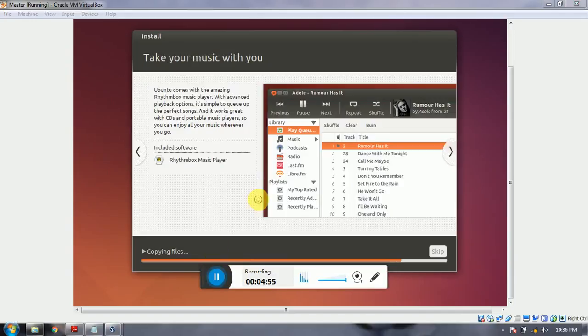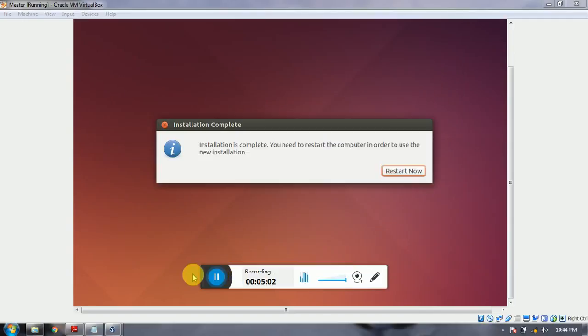It is installing. It will take some time, around 5 to 10 minutes. Installation is complete, so we have to restart it now. So click on restart now.